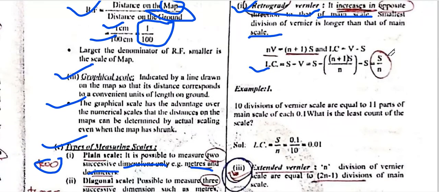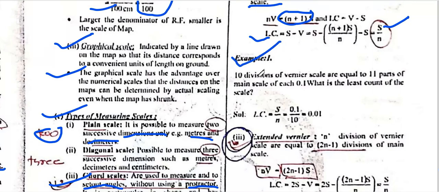Least count is equal to s by n. What is s? s is the smallest division of the main scale, divided by n, the number of divisions. For the retrograde vernier scale, n divisions of the vernier scale are equal to n plus 1 parts of the main scale. For example, 10 divisions of the vernier scale are equal to 11 parts of the main scale, each of 0.1.